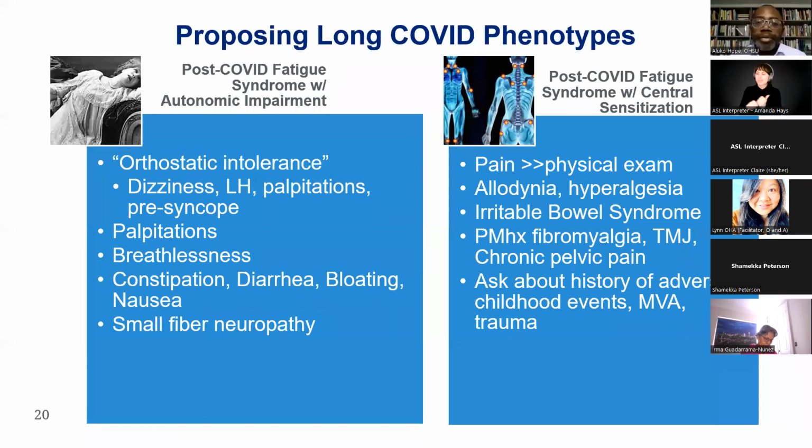And then the small fibers in the body, meaning the fibers that send pain or tickle sensations, can also be impaired, and you can get sort of inappropriate sensations of burning and tingling in your feet or in your arms, and that can be a sign that the small fibers are inflamed as well. And those are all things that we see when somebody has dysautonomia, meaning an impaired autonomic system, which is that part of the brain that controls the sympathetic system and the parasympathetic system and the balance between them. And I think when we pick that up, it gives us certain types of treatments that we can use in patients with that kind of symptoms.